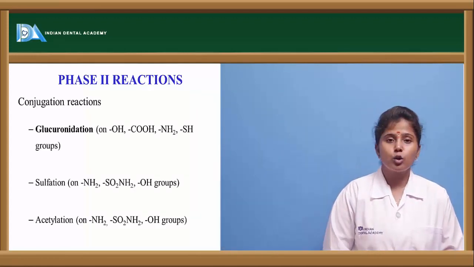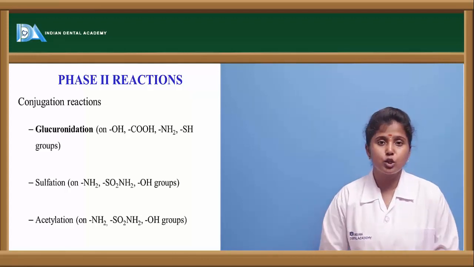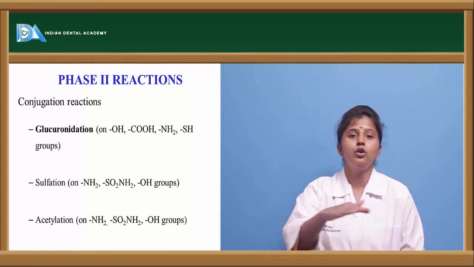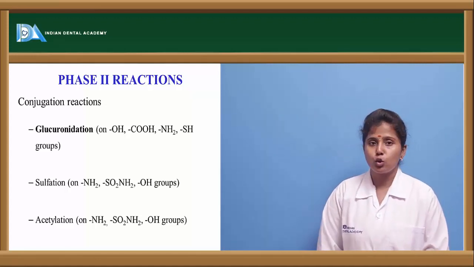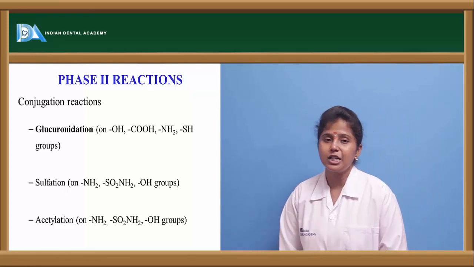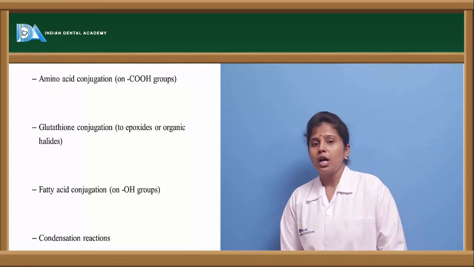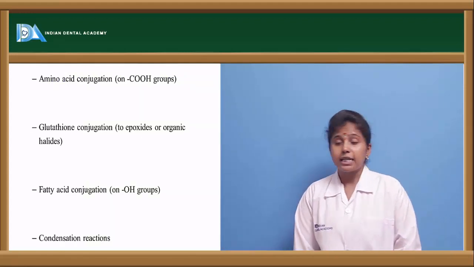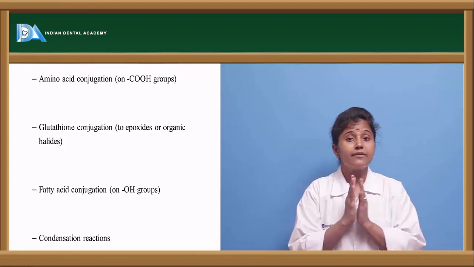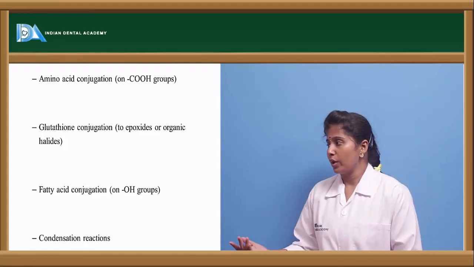Phase 2 reactions include glucuronidation, where OH, COOH, NH2 and SH groups are attached to the drug molecule in order to make it inactive. Sulfation, where NH2, SO2NH2 and OH groups are attached. Acetylation, amino acid conjugation, glutathione conjugation, fatty acid conjugation and condensation reaction. So these are all the various phase 2 reactions that the drug molecule undergoes.